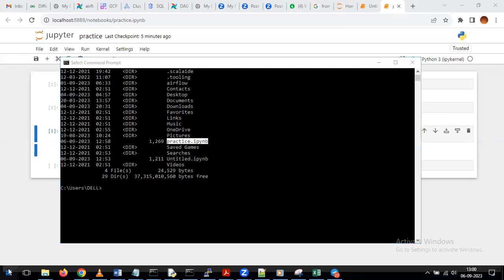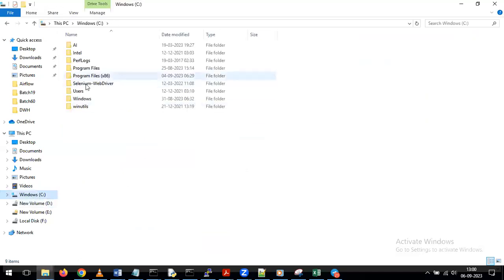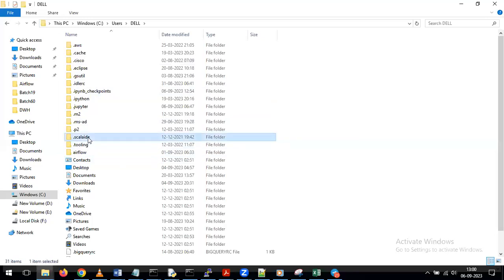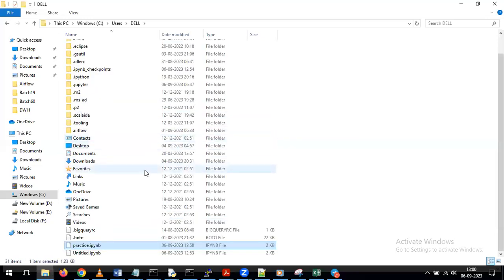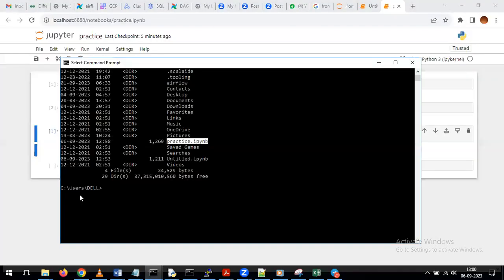Let me go to this path to show you. See, Users, Dell. This is on my system. Here I can see the practice file. So see, this is the practice file which we created. This is how I'm seeing the name of the file. By default, it is choosing the path. Yes, by default it is choosing it only.